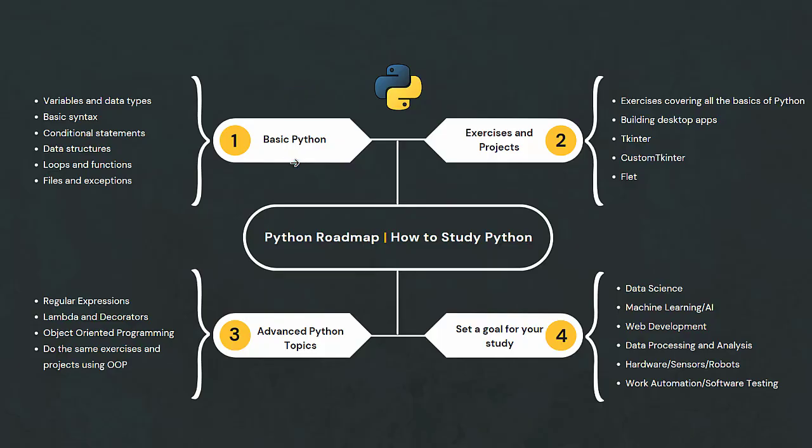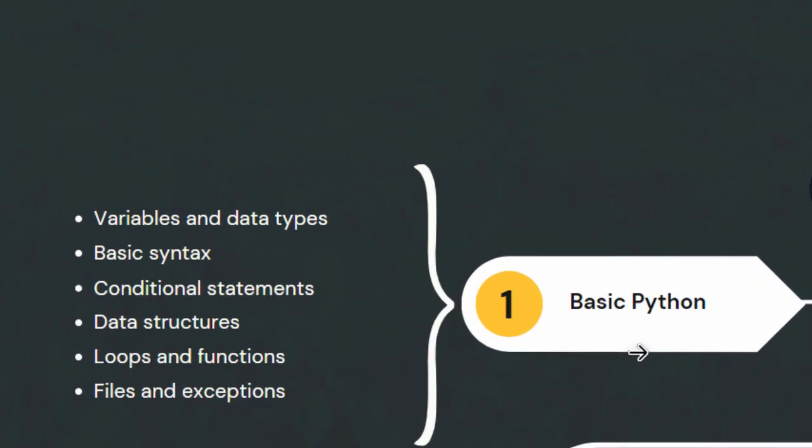The first thing you need to do is study the basics of Python. You need to understand the basics very well, because in most programming languages the thing you really need to understand properly is the basics themselves. From the base, you need to understand topics like variables and data types. You need to understand what a variable is and how you can create one in Python, how variables work in Python, and also the data types available in Python.